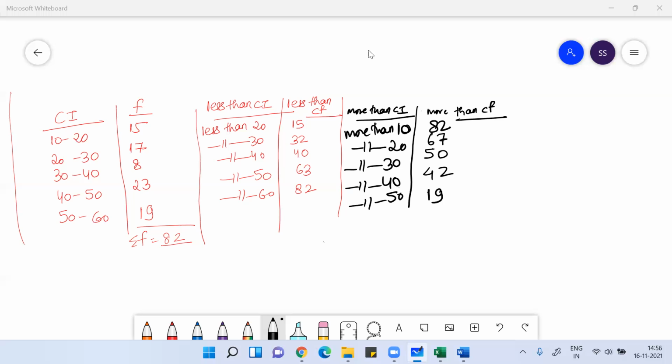The graph you get from them is called the more than OG. With less than cumulative frequency, the graph you get is called the less than OG. With more than cumulative frequency, if you plot the graph, that is called the more than OG. Any doubt, anyone?